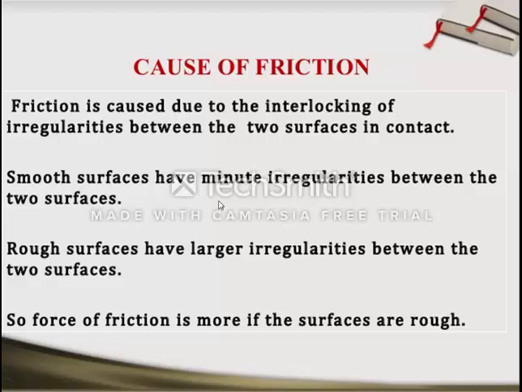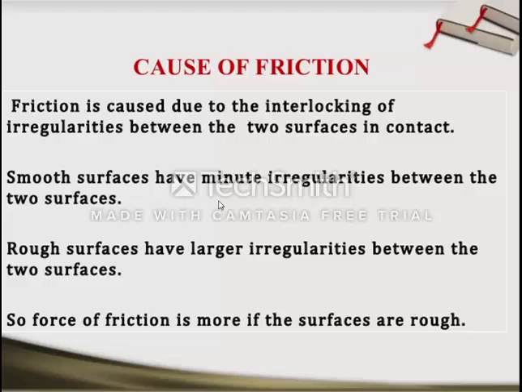A smooth surface has minute irregularities. If the surface is smooth, then the irregularities will be minute. And if the surface is rough, then the irregularities will be larger.